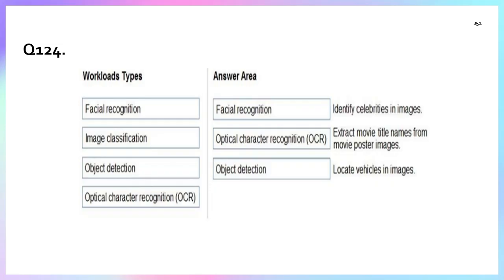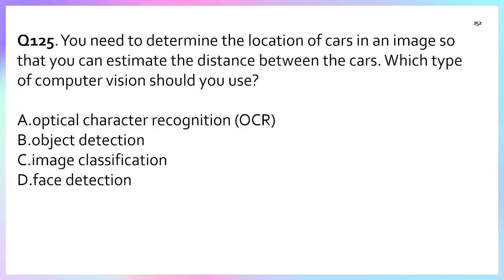So the correct answer here is, for statement one, identify celebrity is the facial recognition. Statement two, extract movie title name from the movie poster is OCR, and statement three, locate vehicle in the image is the object detection. Right.